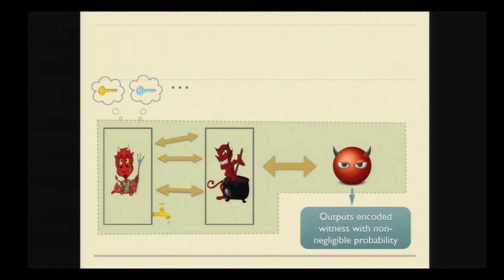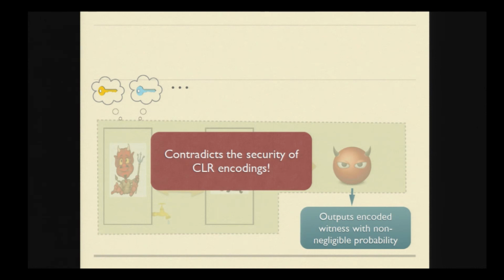Okay. So now let's just focus on the area contained in this green box. This is an efficient algorithm that has access to leakage oracles containing the encoded witnesses, and it outputs an encoded witness with non-negligible probability. This clearly contradicts the security of CLR encodings, which says that given leakages on many encodings, we should not be able to output an encoded witness. This proves the security of the NTP proof system.